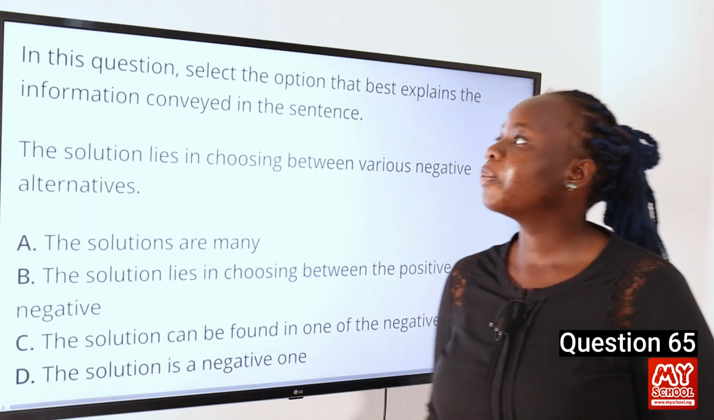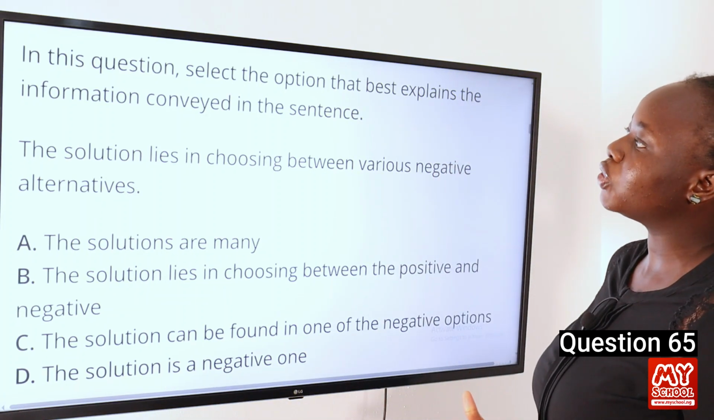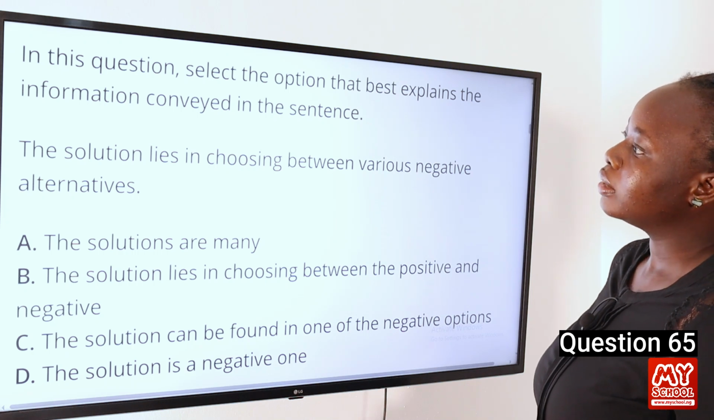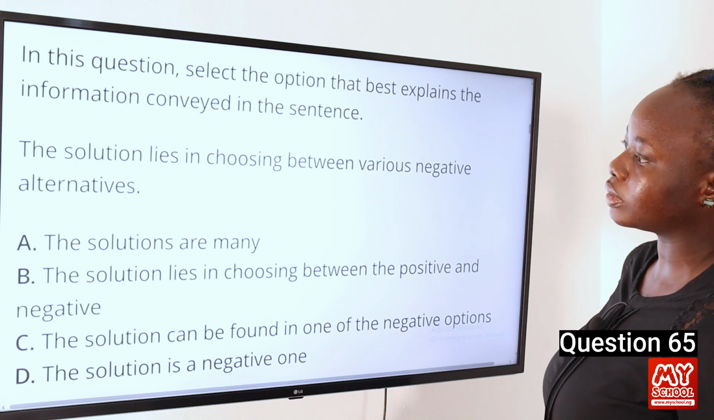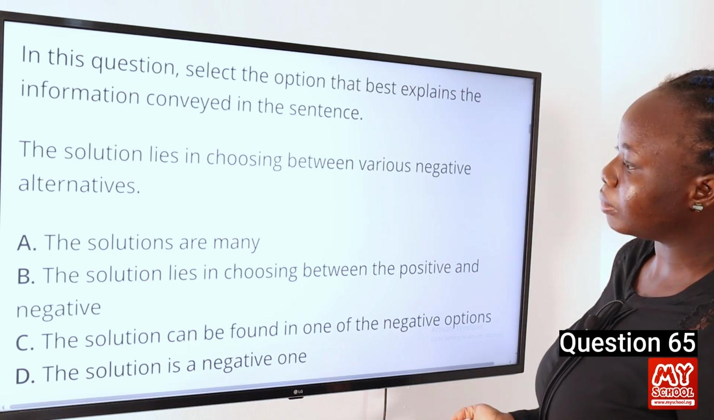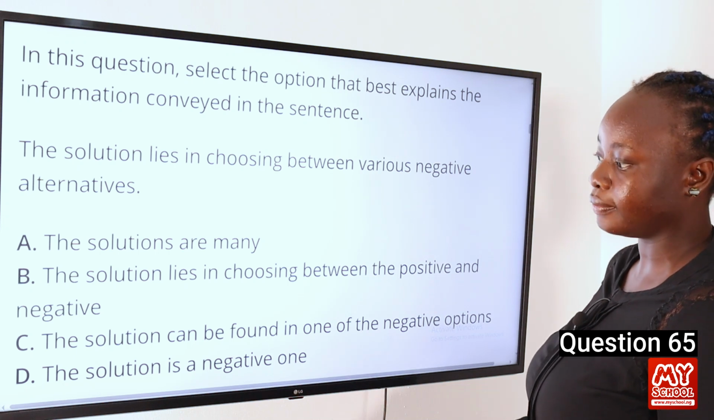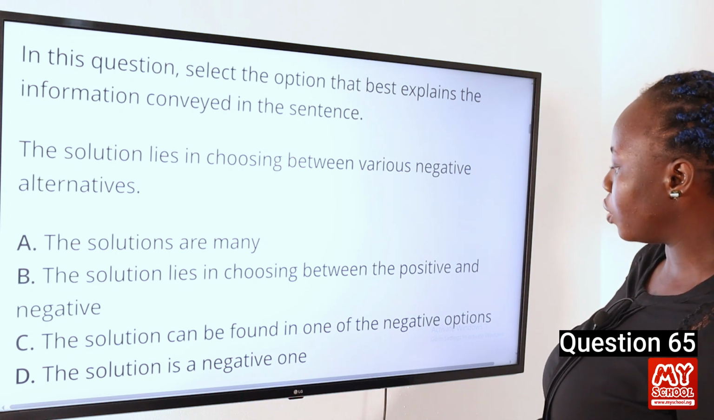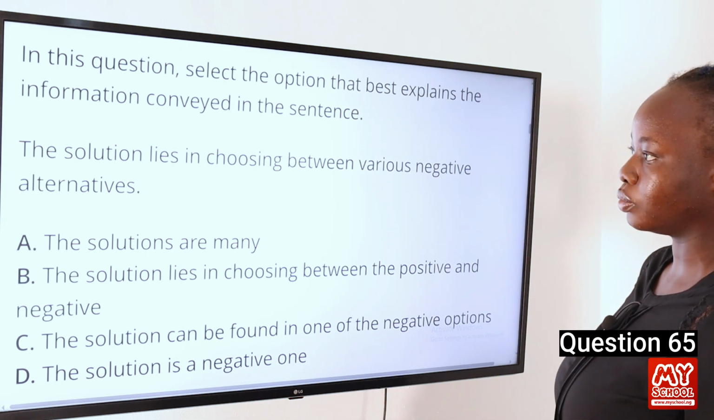Question 65. In this question, select the option that best explains the information conveyed in the sentence. The solution lies in choosing between various negative alternatives. We have A, the solutions are many. B, the solution lies in choosing between the positive and negative. C, the solution can be found in one of the negative options. D, the solution is a negative one.